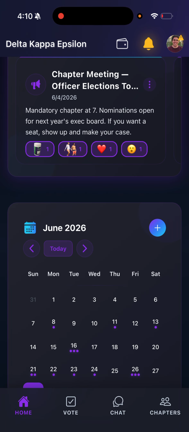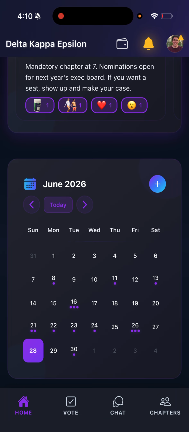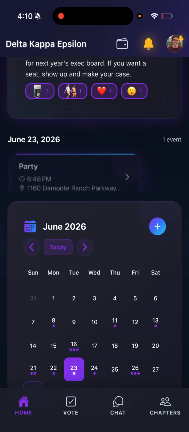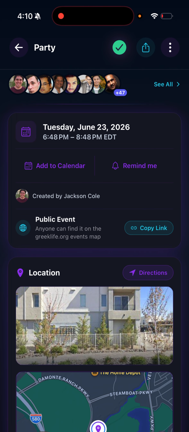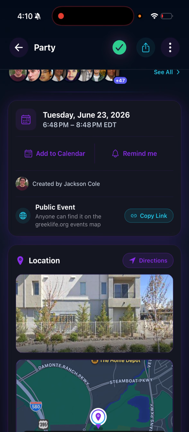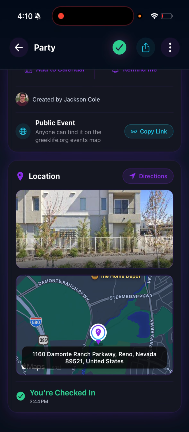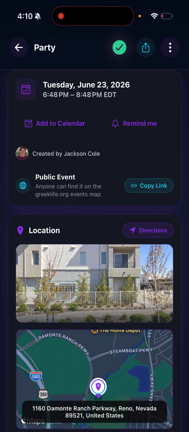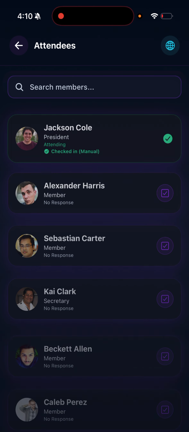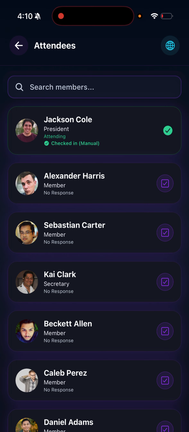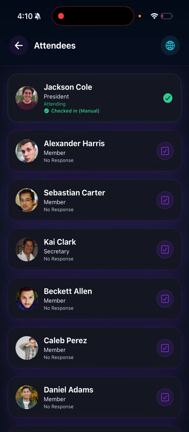Moving forward, we also have the calendar feature. So as a brother, you can select a day, let's say a party on this day. You click the party, and it's like, oh, wow. Parties 6:48 to 8:48, which I'm sure the parties you guys have are a lot longer than that. But there's a location, everything, all the information of the party is on this app, and you guys can see who's invited to these parties. So all the brothers, Jackson Cole's going.